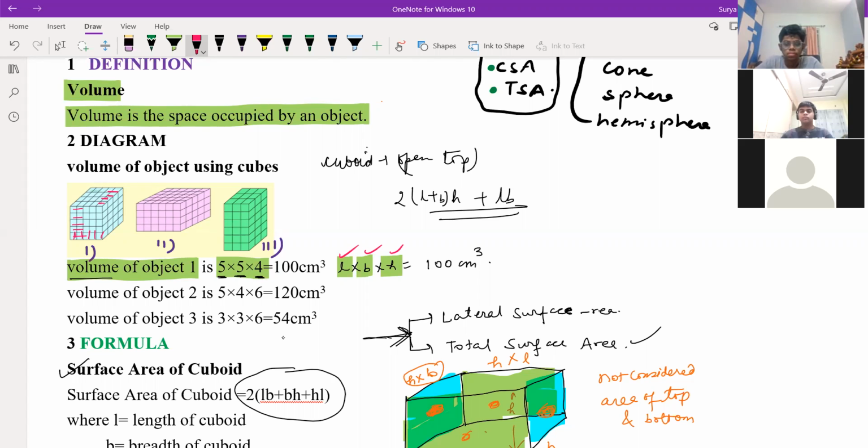Now object 2, if you see here, object 2 is 5 into 4 into 6.